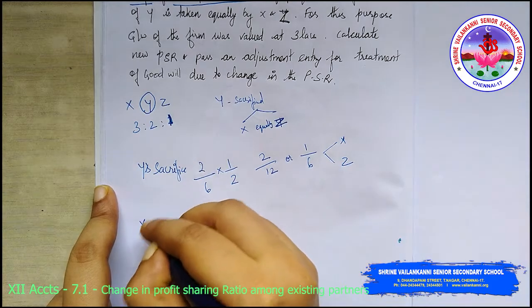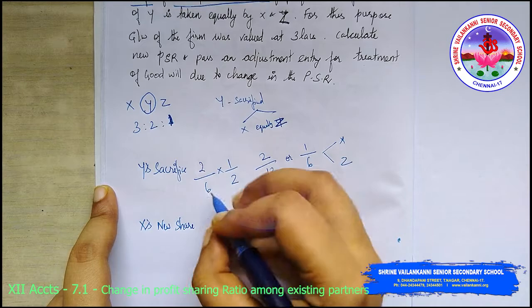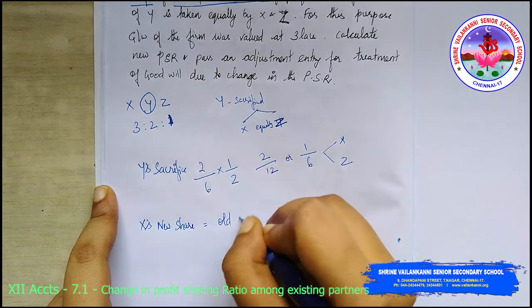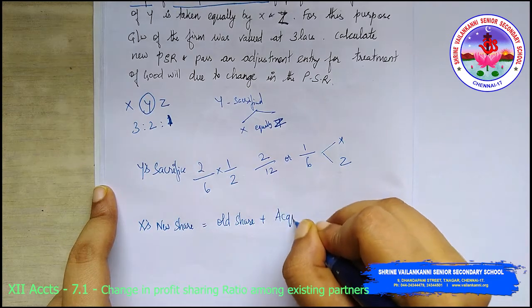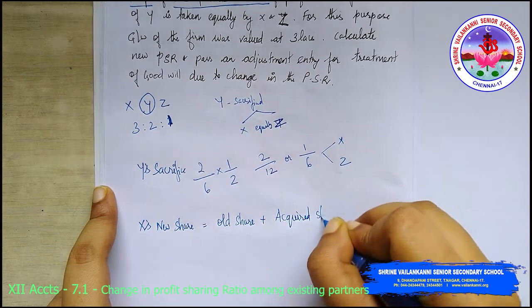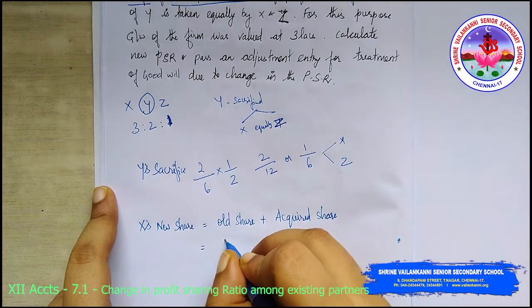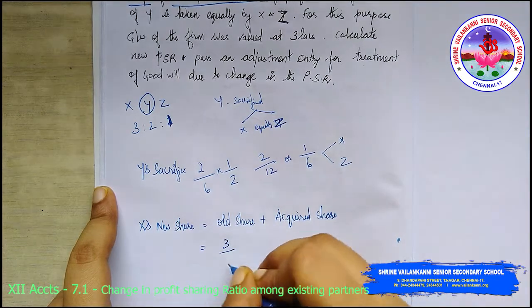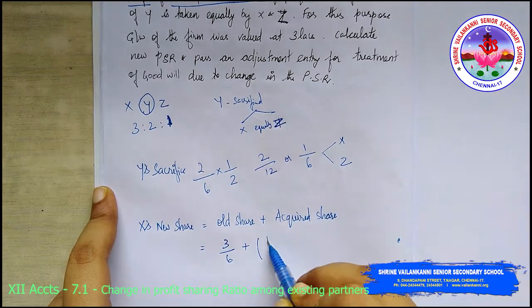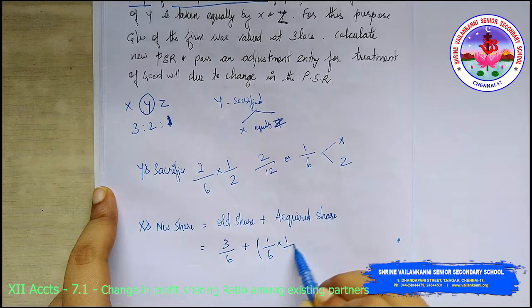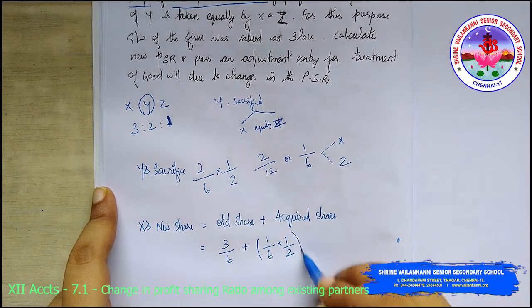So X's new share is equal to old share plus acquired share. What is the old share? 3 by 6 plus the acquired share, 1 by 6 into half.